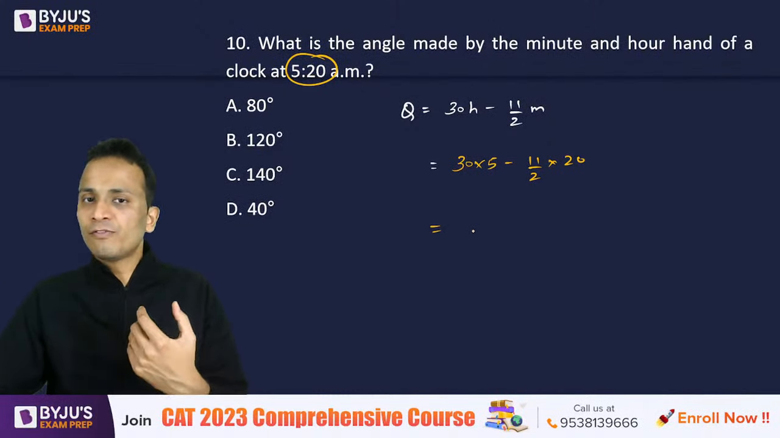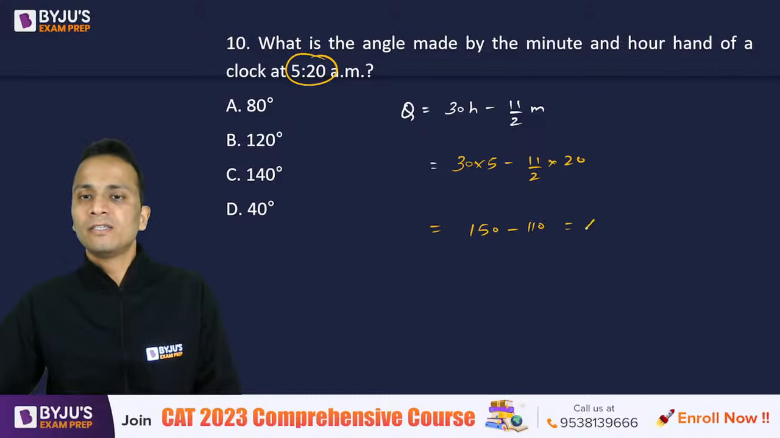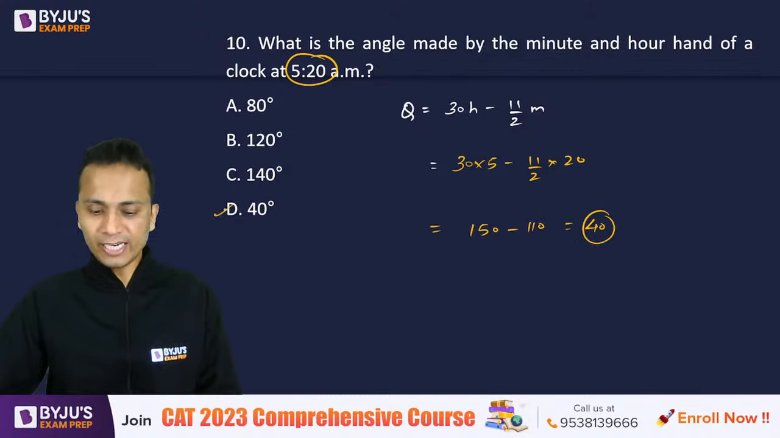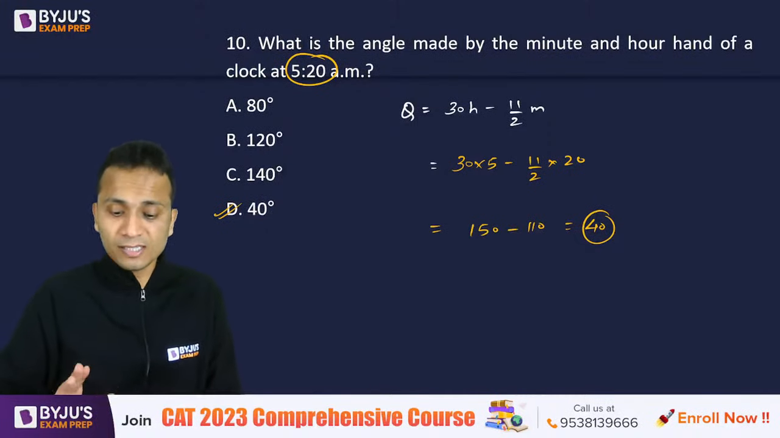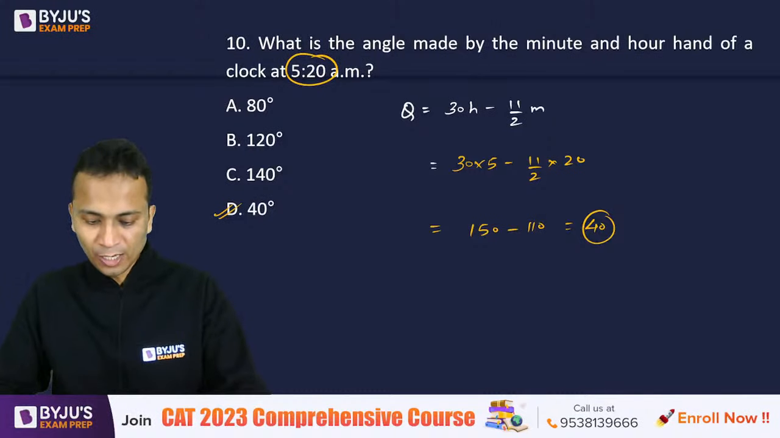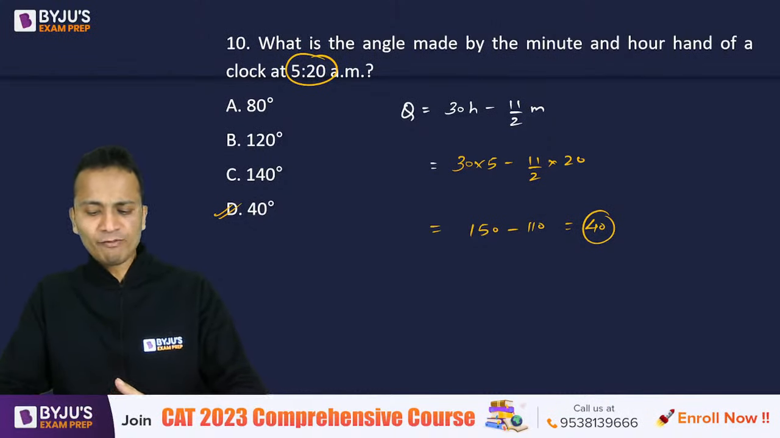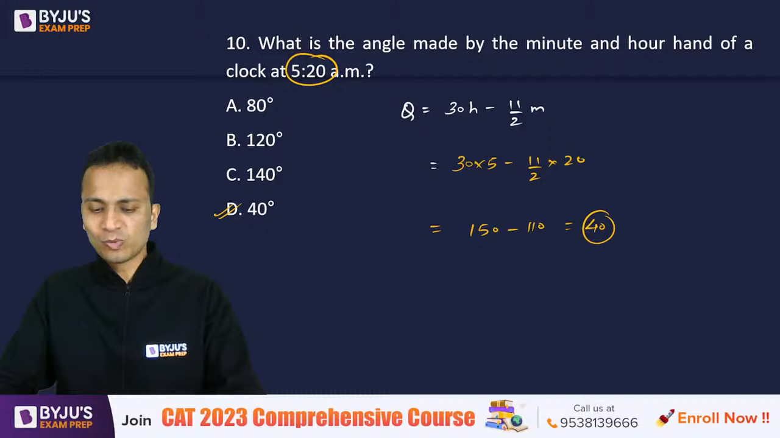So 150 minus 110, it is 40. So the correct answer, yes, everyone has given the correct answer. It is option D, that is 40. Sumit, yaar, why option C? How have you done this question? Please check this one and solve it again.